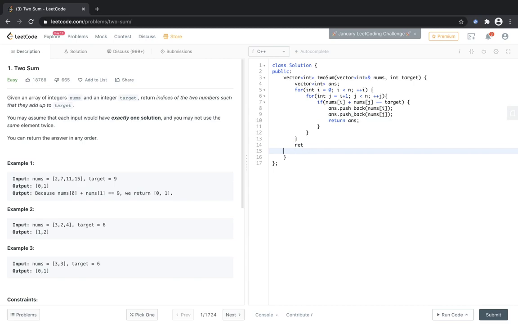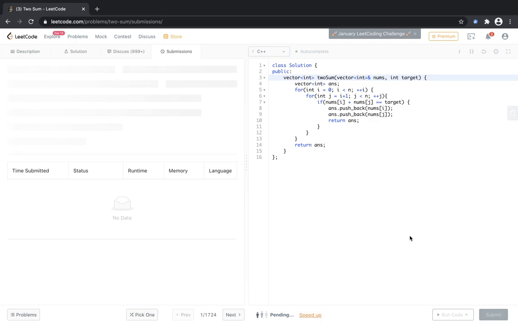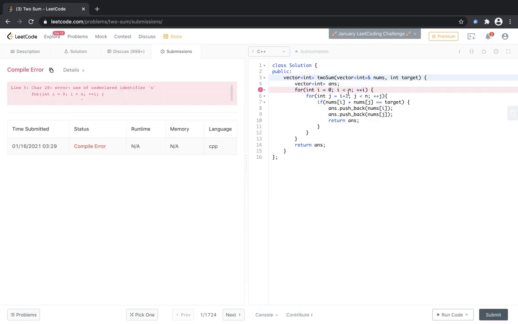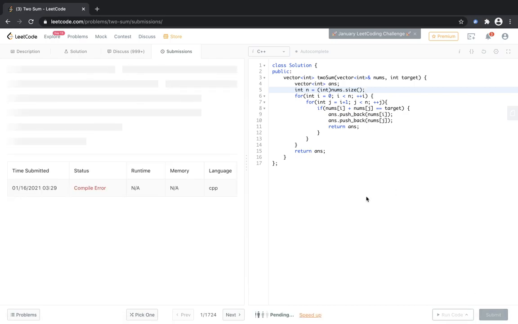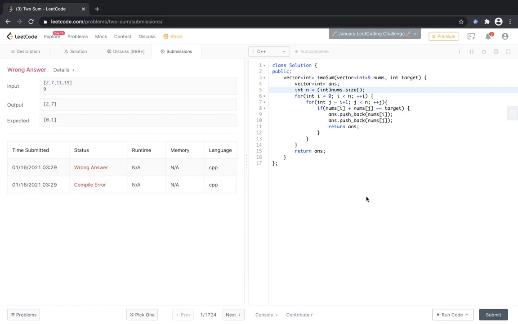And obviously, for the sake of correctness, we should also return the answer vector, which is an empty vector. But we know that we won't reach this case here because it has exactly one solution, that is, there are two numbers in the nums array which sum up to the target value. So let's try to submit this code. Clearly, it's a compile error because obviously we did not define what is n. So let's say that it is the size of nums. Now when we submit it, we will get, yeah, wrong answer.